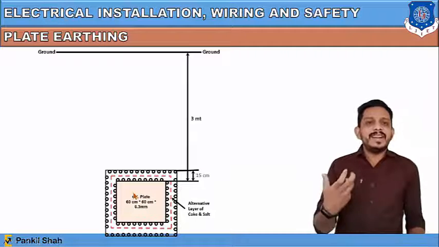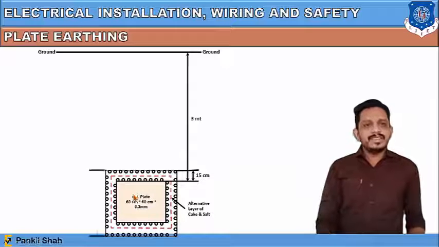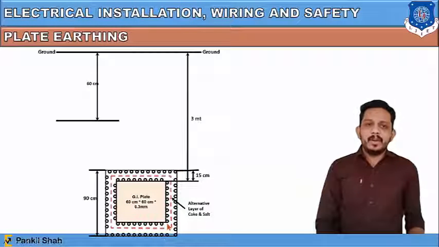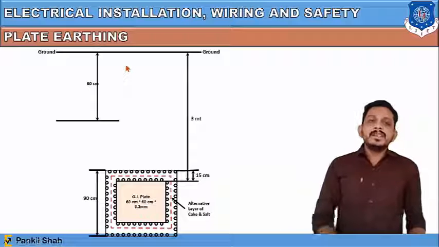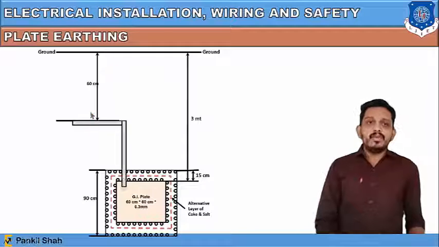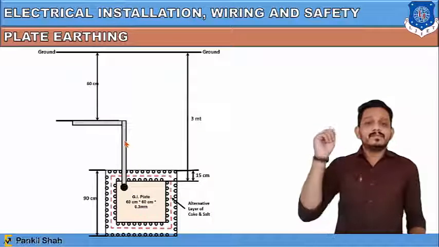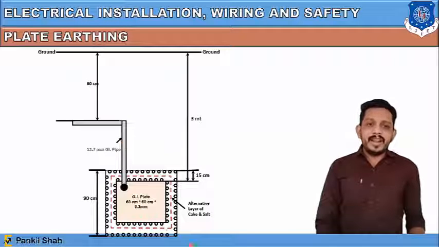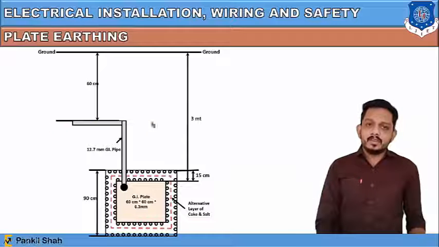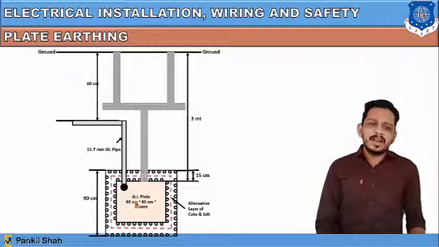It is just to maintain the conductivity of the electricity. So this plate and this alternate layer of coal and salt have a 90 centimeter total length, and 50 centimeters on this side, 50 centimeters on this side. Now, 60 centimeters in depth from the ground, we are putting again one pipe, and through this pipe we are connecting this plate with the electric machine. So the earth wire will come in this pipe first, and it is given to this galvanized iron plate.